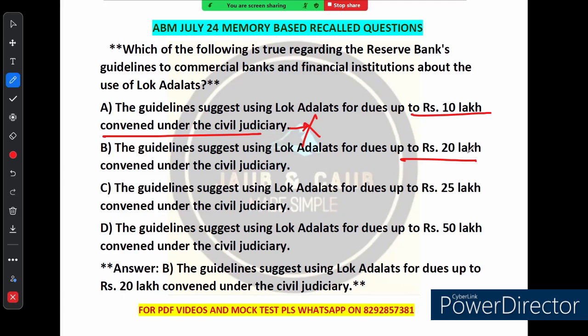So this is actually the correct answer. RBI has issued guidelines that suggest using Lok Adalat to settle cases with dues up to 20 lakh, which helps in resolving smaller disputes quickly. So the key point here is smaller disputes. A smaller dispute can be quickly resolved, right, without taking it through the long legal battle in the court. Option C says the guideline suggests using Lok Adalat for dues up to 25 lakh. This is incorrect. And option D takes it even further to 50 lakh. So again, this is not what the RBI guideline recommends. So this is also incorrect. So the correct answer is option number B.